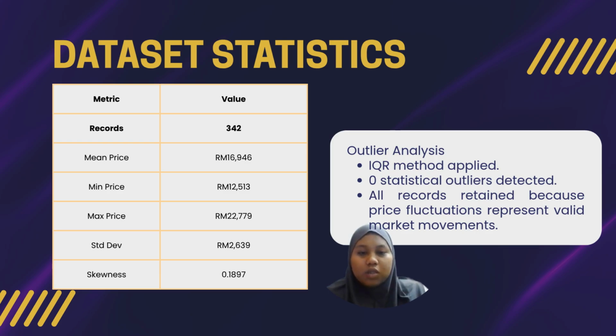One of the key assumptions of linear regression is that the data should follow a near normal distribution. If the data is heavily skewed, the model may be biased by extreme values and produce the wrong straight line. But since our skewness is 0.1897, the model can draw a stable, accurate, and unbiased straight line to predict the price of tomorrow's gold efficiently.